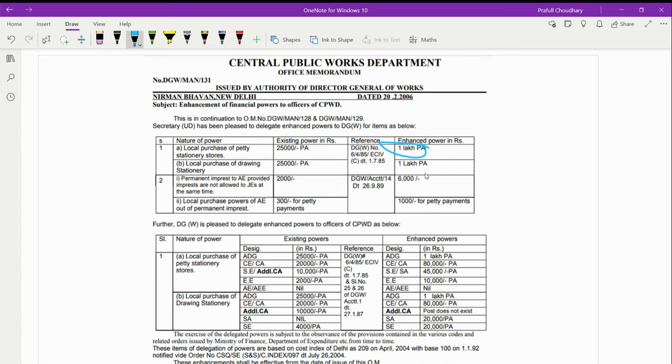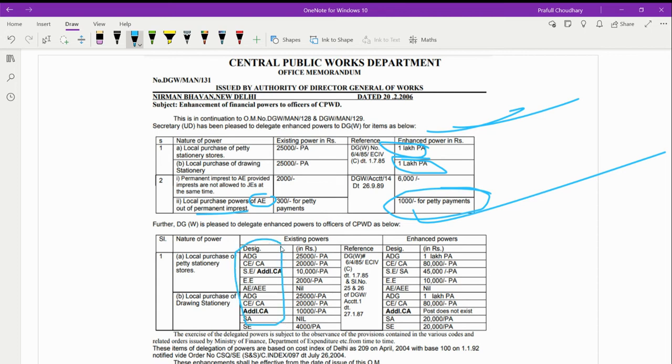For local purchase of drawing stationery, it is 1 lakh per annum, and it was enhanced. So for local purchase, the power of the assistant engineer out of permanent imprest is 1,000 for petty payments, right? This is how the thing works. For other powers, they have different amounts of money they can roll out. Not everyone can roll out the same money, right?